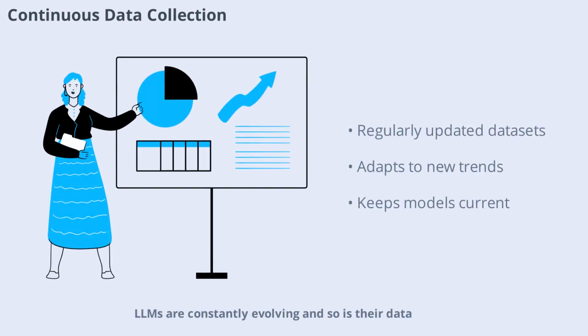LLMs are constantly evolving, and so is their data. Continuous data collection means regularly updating datasets with new information, trends, and language patterns. This keeps models current and ensures they remain effective as language and society change.